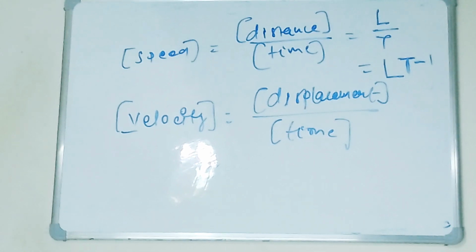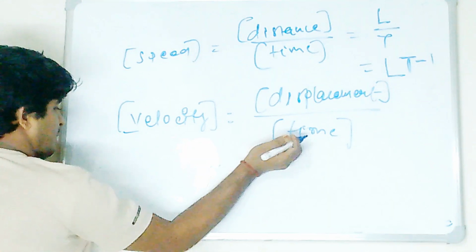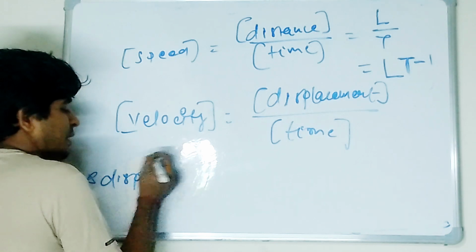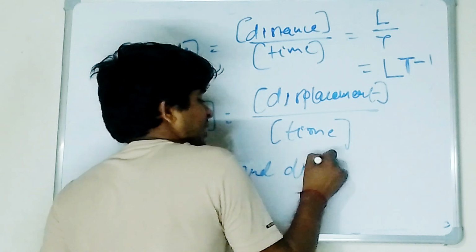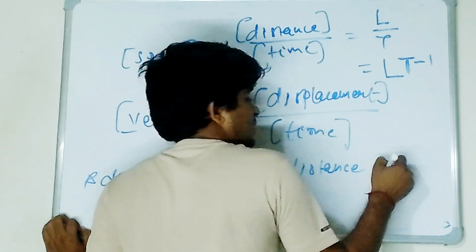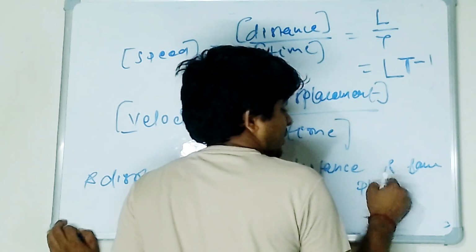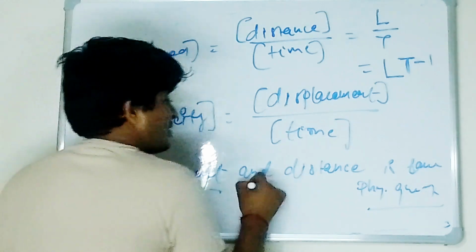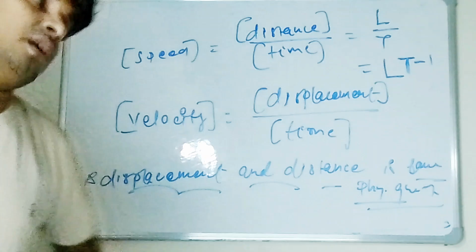Is it clearly visible? So displacement and distance are the same physical quantity. I'm writing it here, guys, because we use it again and again: displacement and distance are the same physical quantity. Is it clear to all of you?